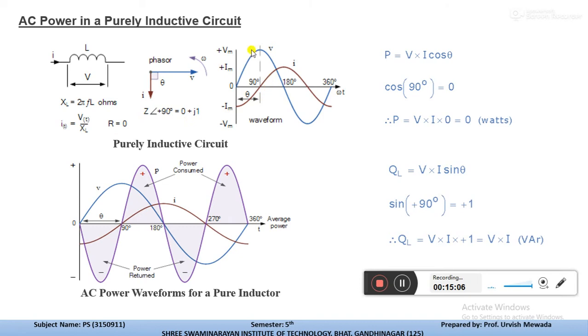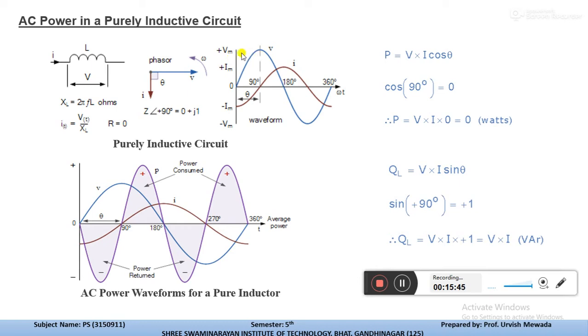Now if you draw a vector diagram of the purely inductive circuit, we already defined that theta is lagging only when the inductor is present in the circuit. So this is lagging; the voltage starts from 0 and the current starts from 90-degree lag. So there is a theta difference, or a 90-degree difference, between the voltage and current waveforms. The blue line indicates the voltage waveform, and the other line indicates the current waveform.